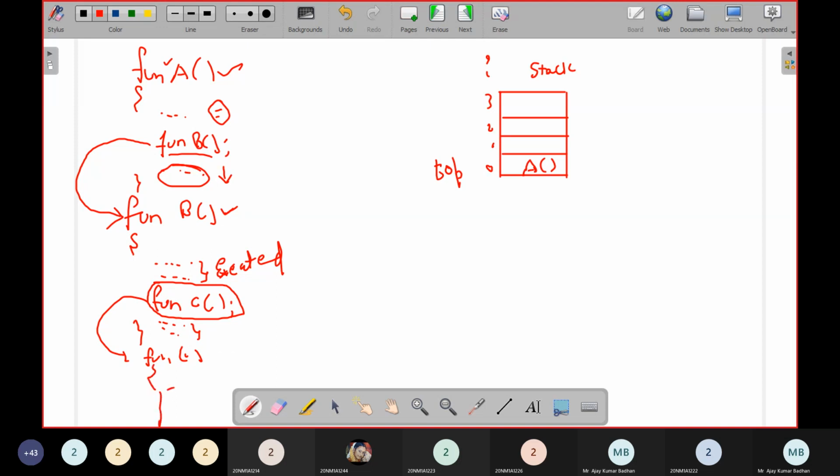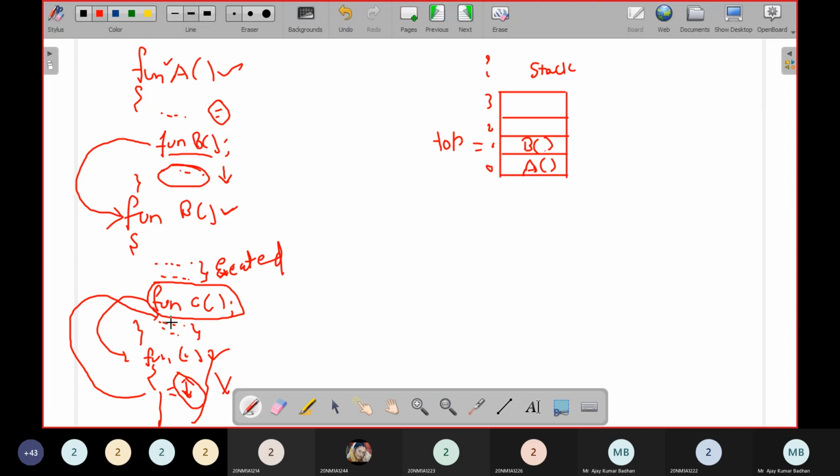Now the control has shifted to this location, and it will be executing this statement. While this is executing, function B has to wait. So I'll increment top, and top will come to this position, and here I will store function B on the top of the stack. Right now top is pointing to location 1, top equal to 1. This is the way it is executing. Now let's suppose function C has completed executing. Now the control again comes back to which particular statement?